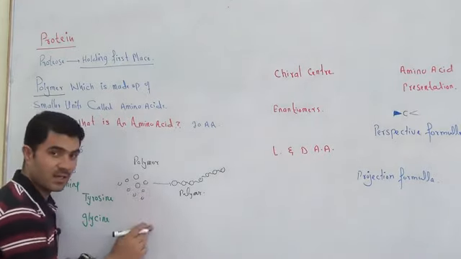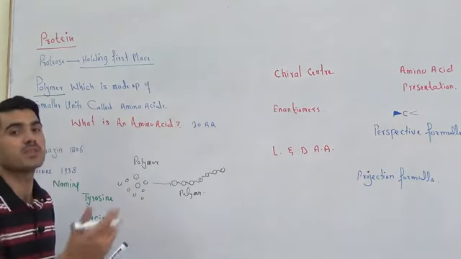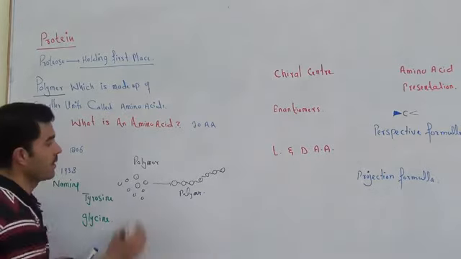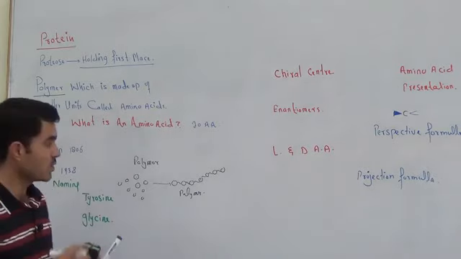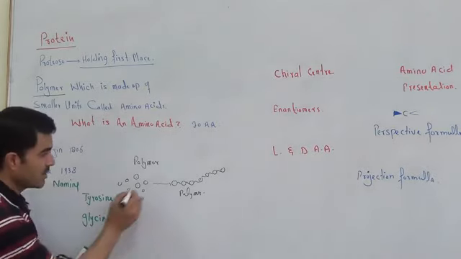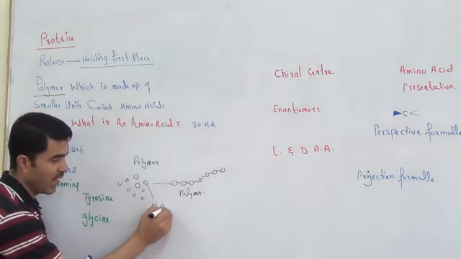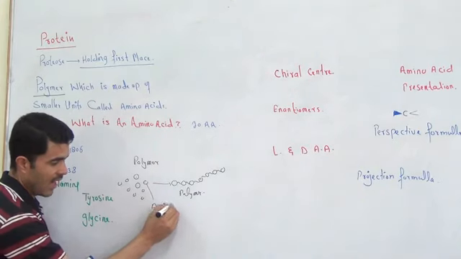Each of these circles will represent a different molecule or compound in future videos and lectures. Today, because we are learning protein, in the case of protein these smaller units will be given the name amino acids. If I write it completely, amino acid.